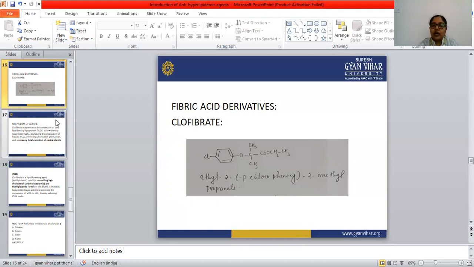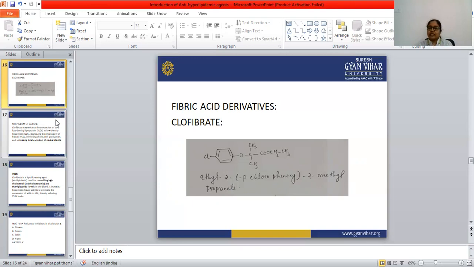The statin also has the same lactone moiety that is present in the HMG-CoA reductase enzyme. So what does the statin do? The statin binds with that receptor and inhibits the enzyme. That is what HMG-CoA reductase inhibitors do. We have seen lovastatin, which inhibits the HMG-CoA reductase enzyme.